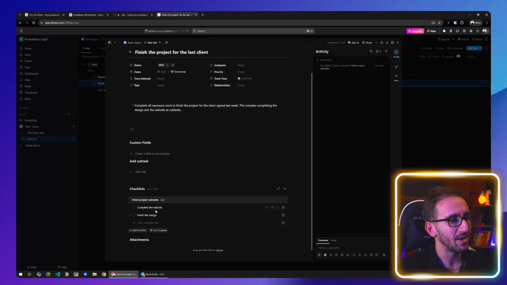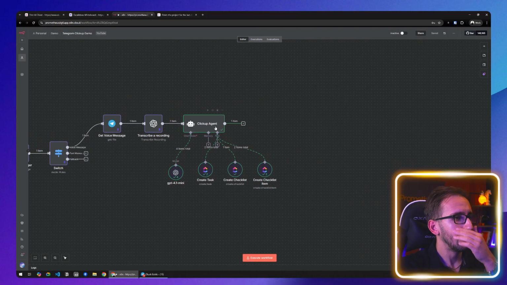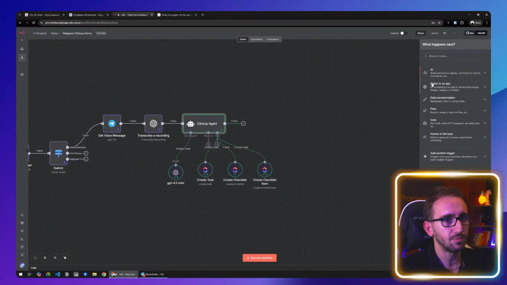And inside here, we have two checklists, complete the website and finish the design. All right, this is actually amazing. I didn't expect it to work so well, so fast. Last thing that we need to do is maybe forward that output back to Telegram.